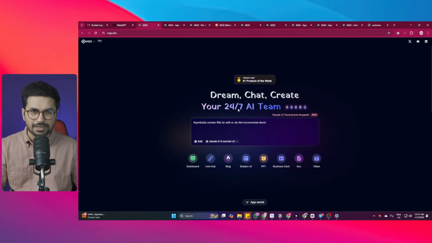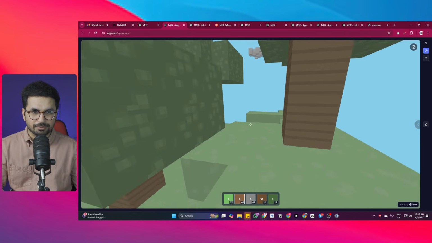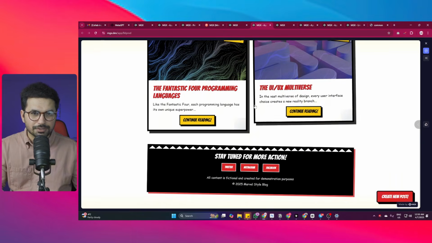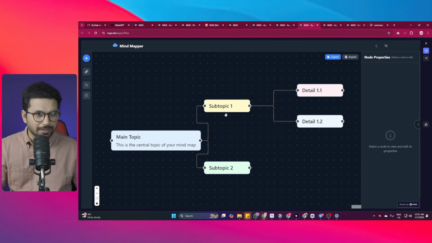This is MetaGPT and it's a multi-agents framework. It's a complete team of AI agents that can literally build anything for you. You can develop this kind of Minecraft games or maybe this kind of mobile application prototypes. You can even build this kind of personal blogs with all of the functionality, or maybe this kind of landing pages, or maybe this kind of mind mapping tool.